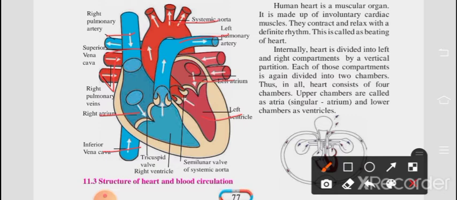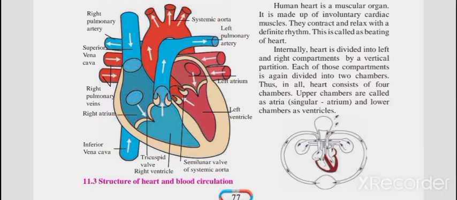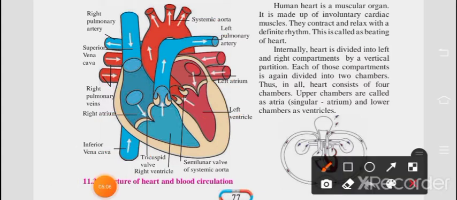And afterwards this space is there between them, its name is tricuspid valve, and here this is right ventricle, and here you can observe this is the semilunar valve of systemic aorta.